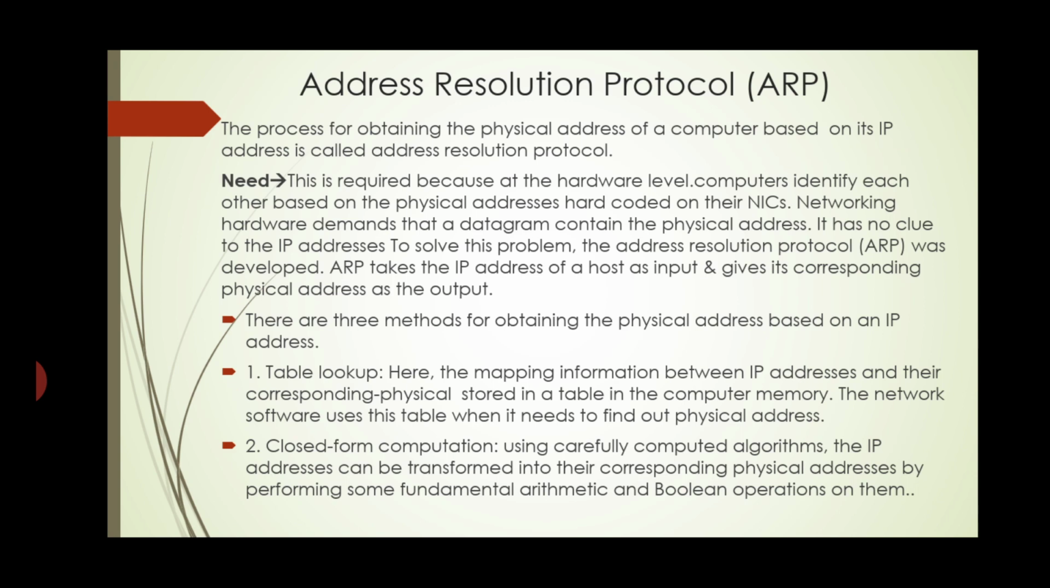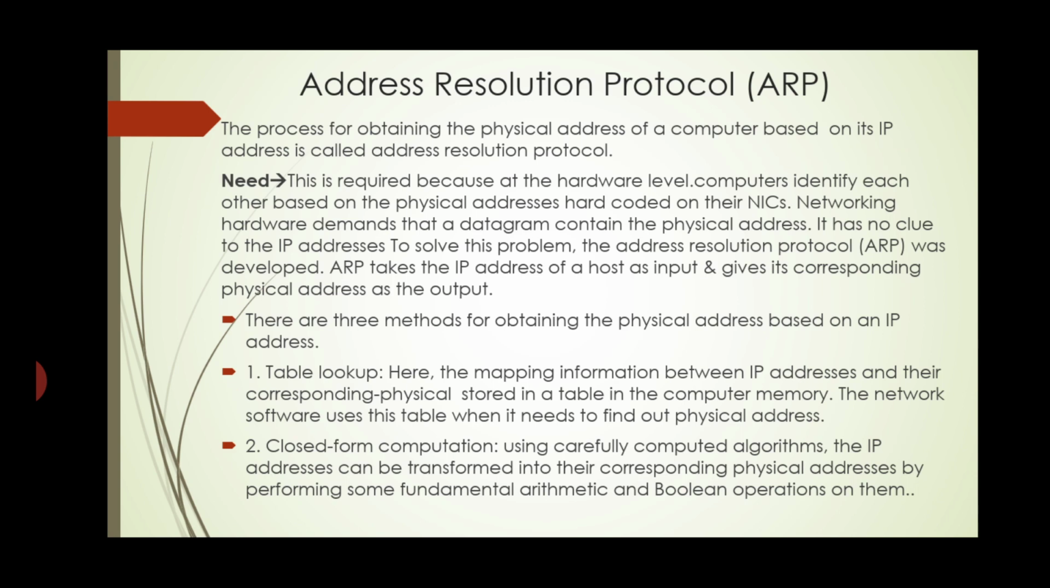There are three methods of obtaining the physical address based on an IP address. First one is a table lookup. Here the mapping information between IP addresses and their corresponding physical addresses is stored in a table in the computer memory. The network software uses this table when it needs to find out the physical address.